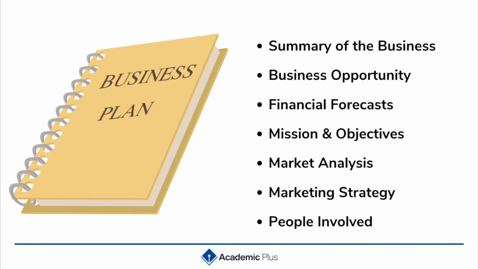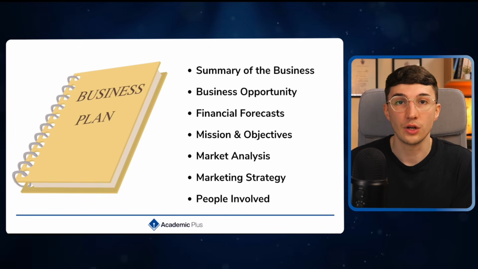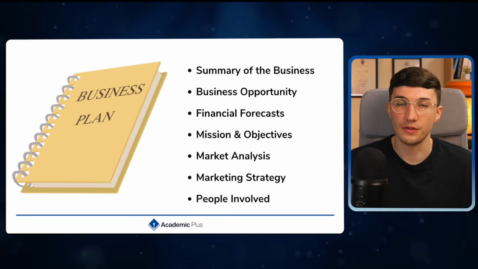It'll also take a look at the business opportunity, so what gap in the market we aim to fill. We'll also take a look at our financial forecast, so predictions of our revenue, costs, profit margins, and cash flow. We'll do some market analysis, so of our target audience, the industry, trends, and competitors. We'll also include our marketing strategy, so what type of advertisement methods we're going to use. And finally, the people involved in the business.